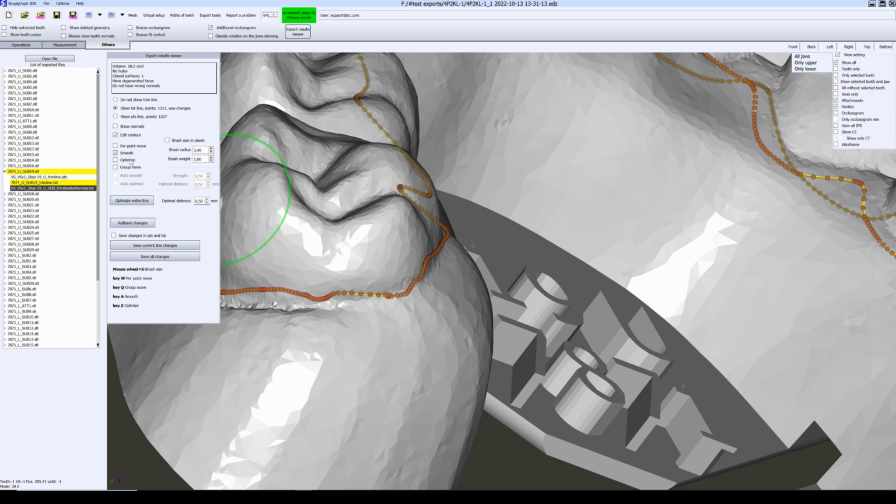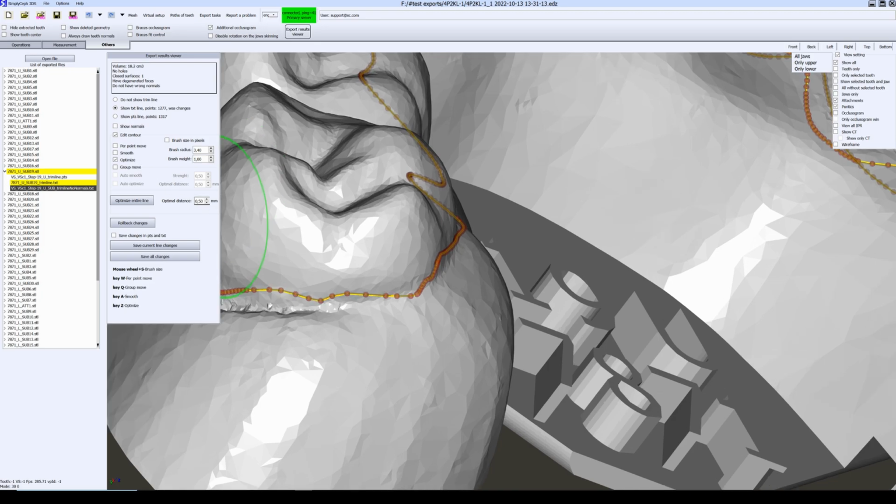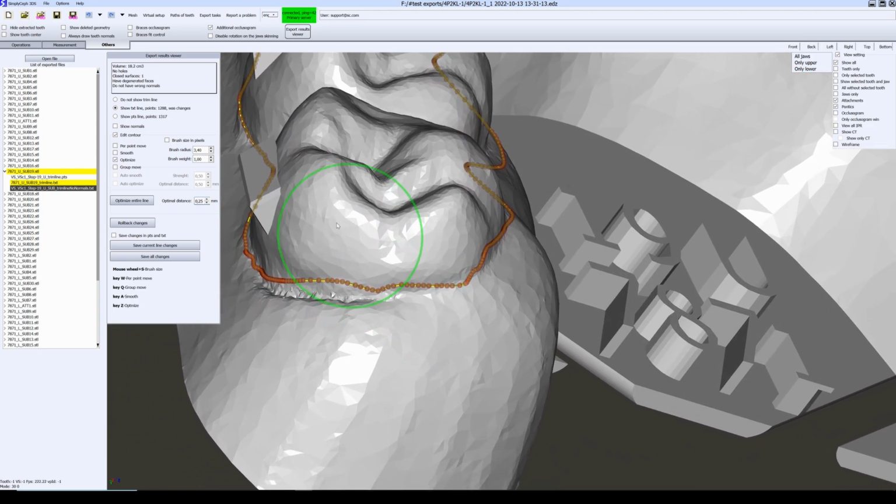Tool Optimize uses a special option, Optimal Distance. It defines the distance between points. I can change this value with scroll. After I applied the brush, it created additional points.